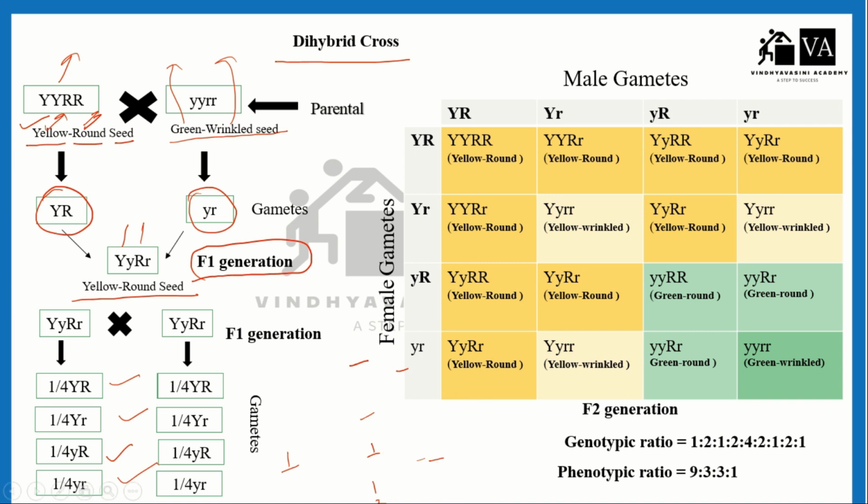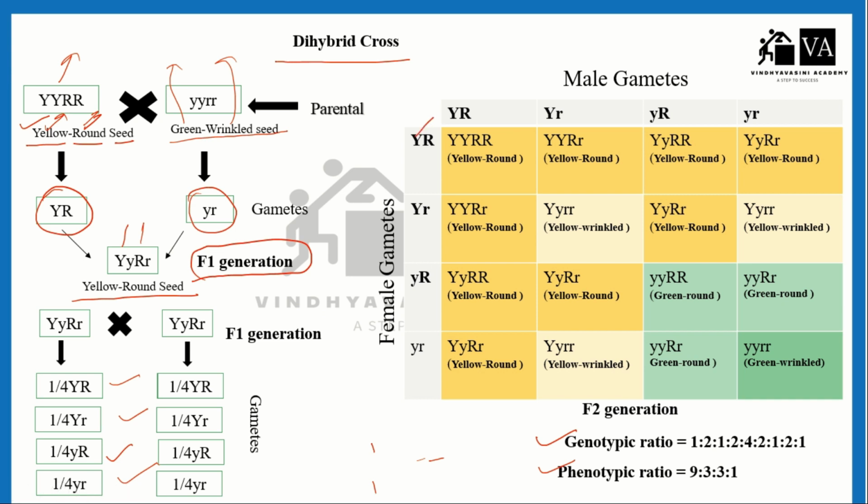If we cross, the zygote will form in the F2 generation, and these will be the ratios for the genotype and the phenotype. So 9 will be yellow and round, 3 will be yellow and wrinkled, 3 will be green and round, and 1 will be green and wrinkled. So how will this come?